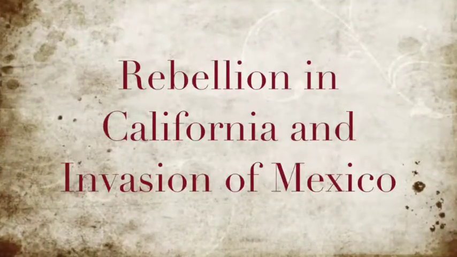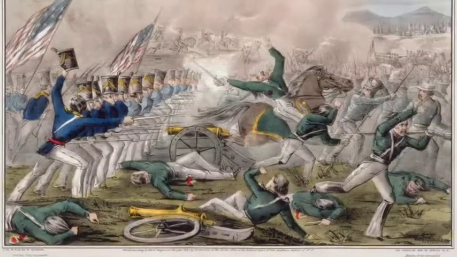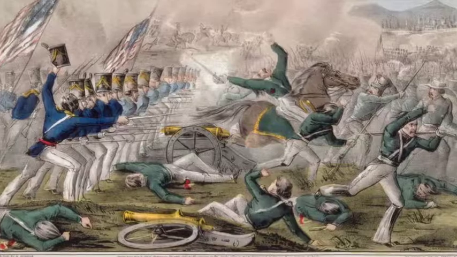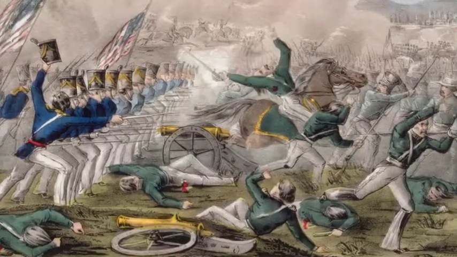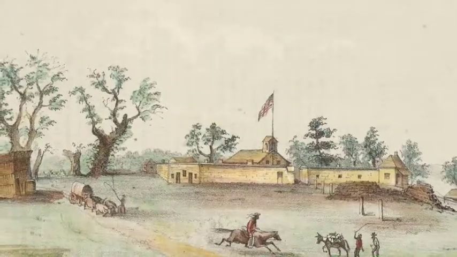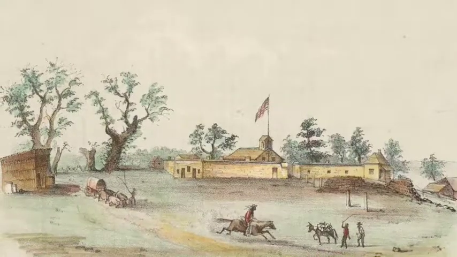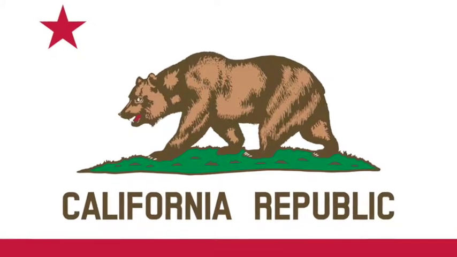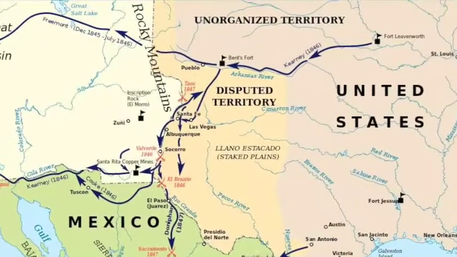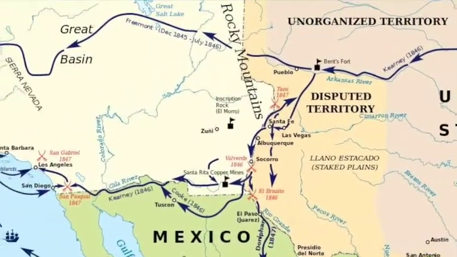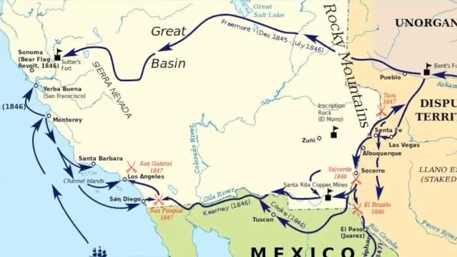Rebellion in California and invasion of Mexico. President Polk seized the moment and took California, then invaded Mexico. Polk ordered troops to invade Santa Fe and attack California. California's settlers had already organized a revolt. Taking up arms, they raised the Bear flag and declared California a republic. The American troops quickly took over California because Mexico had little presence there.